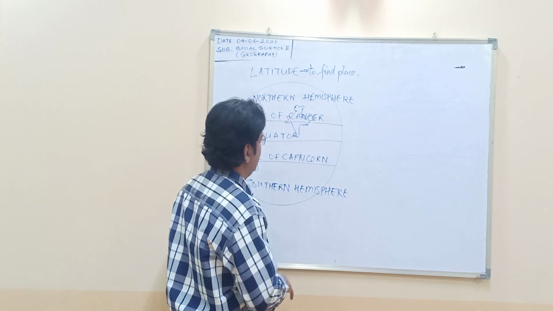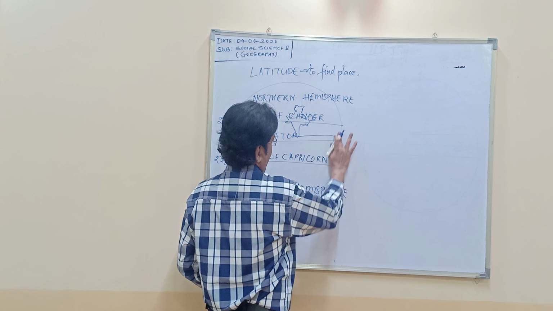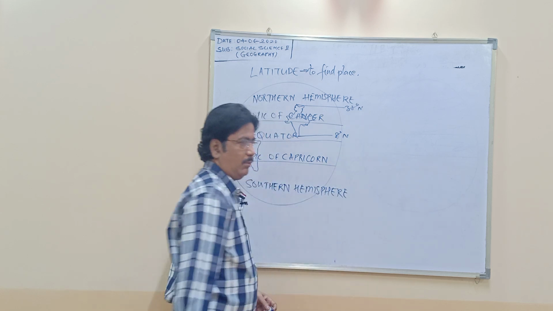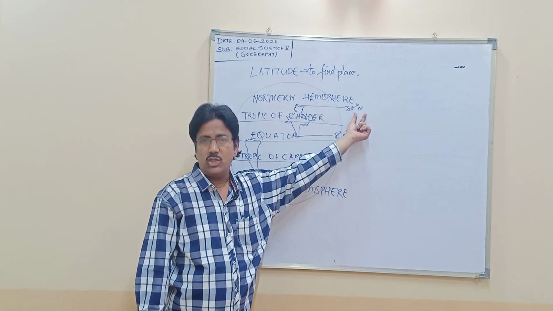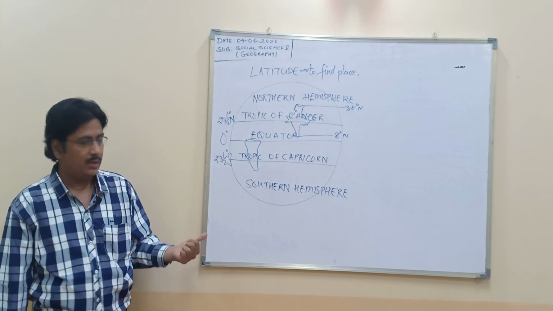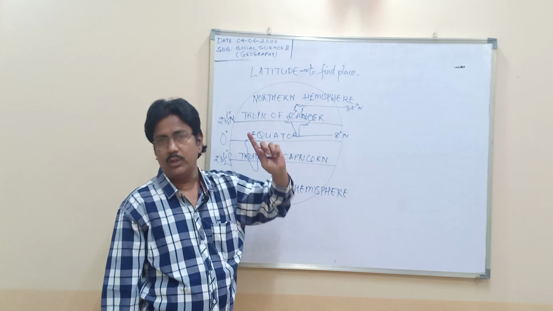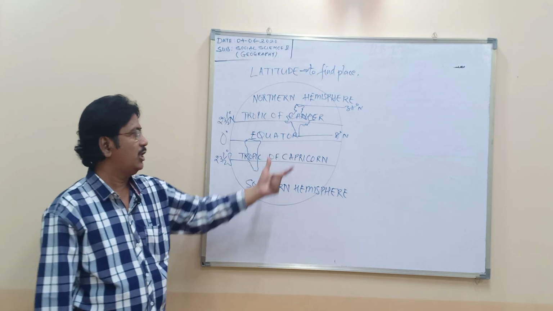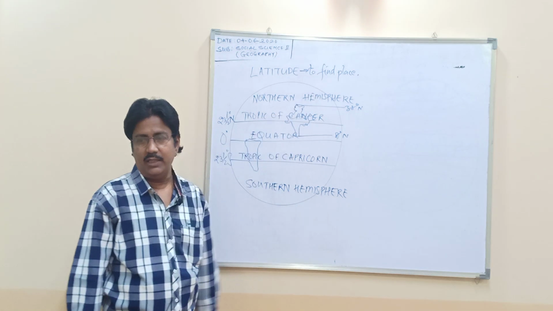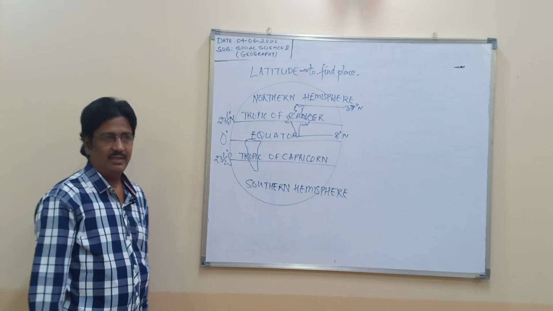India is totally in the northern hemisphere, and India is from 8 degrees north to 38 degrees north. Remember, when you write N, it is understood as northern hemisphere and it is understood as latitude. Similarly, that was the extent of India according to the latitudinal extent. Location I told you, northern hemisphere, southern hemisphere. Latitudinal extent is 8 degrees north to 37 degrees north.